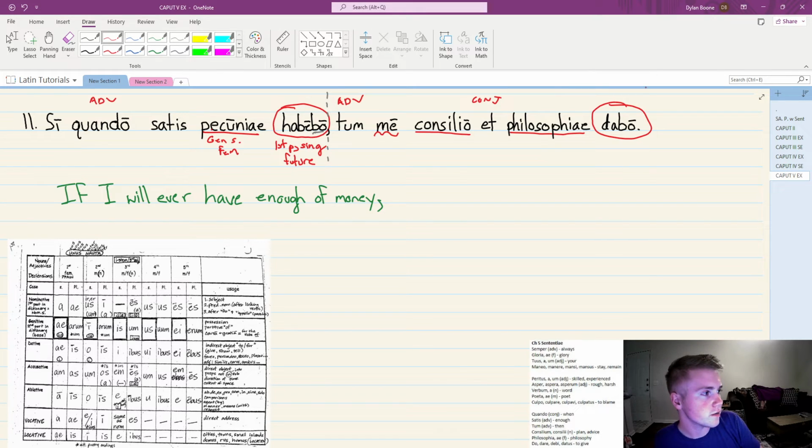So again, start with the verb. So dabo, habebo. We can go through the exercise again, but you'll get to first person, singular, future. I will give, not I give, I will give. So let's start with the adverb, or the conjunction here. Depends on how it's used, but then is how you say tum. Then I will give.